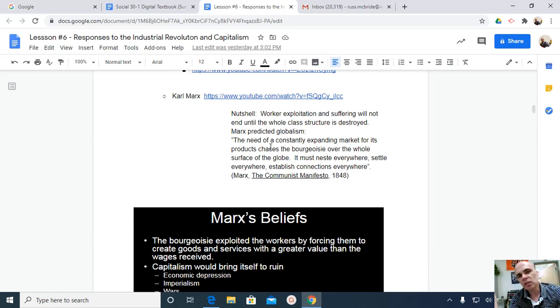And no doubt this will lead to civil war because the bourgeoisie were not going to want to willingly give up all of that wealth that they've collected. But because the workers now have control of the means of production, they'll win the civil war. Once they win the civil war, they'll create a dictatorship of the workers, the proletariat. And through that dictatorship, they're going to need to re-indoctrinate, right? They'll need to create a paradigm shift in the hearts and minds of the people so that they buy into Karl Marx's maxim: from each according to his ability, to each according to his need. And that's Karl Marx.